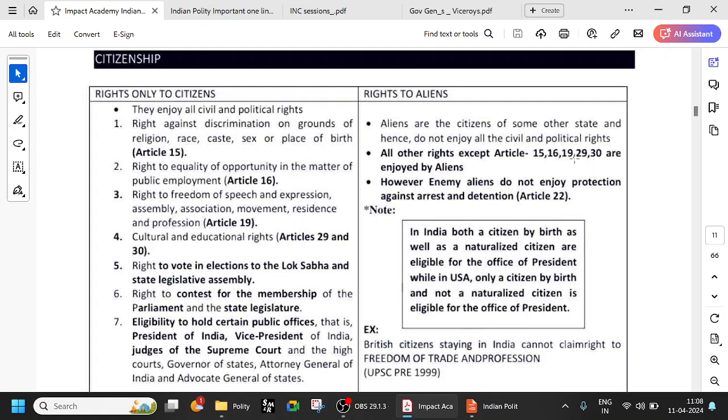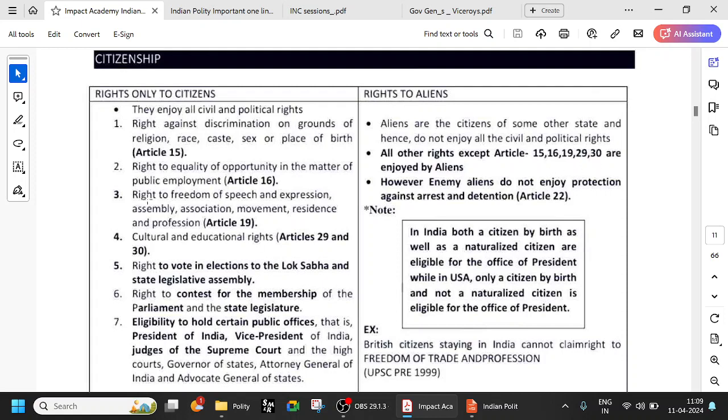So observe this. What are the articles which are not available to the aliens? Article 15, 16, 19, 29, 30. So try to remember why, then you will understand. 15, 16, because we are talking about opportunity in matters of employment. So a foreigner cannot come and say, I have the right to employment. And 15 is discrimination based on these things.